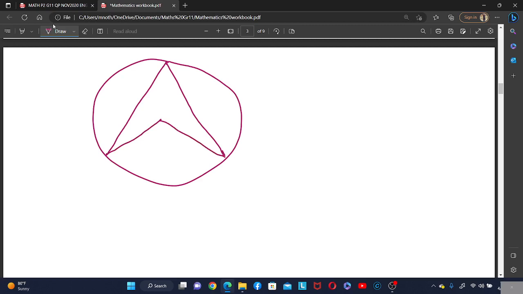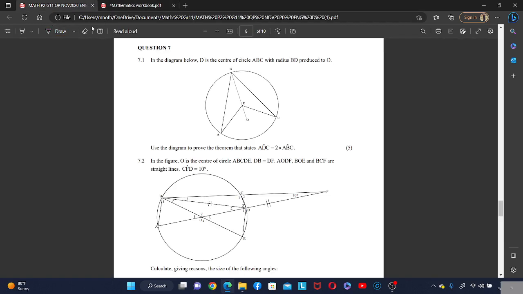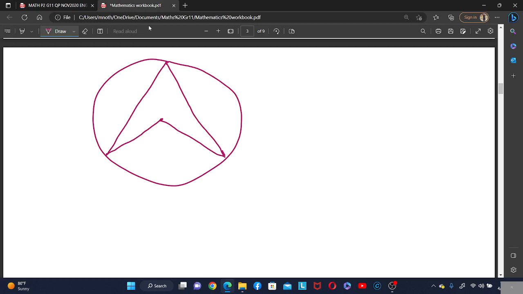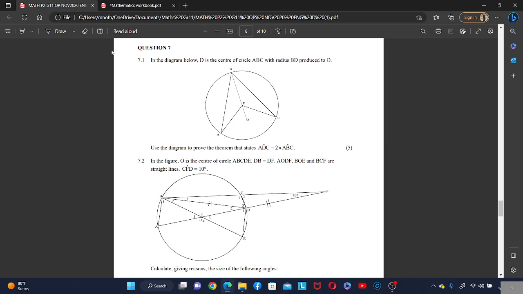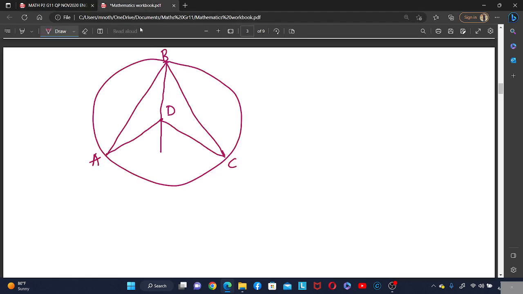Right. So they marked as... here we have a line. This is point D. This is A, B, C. Right. What else? So then this one is O.